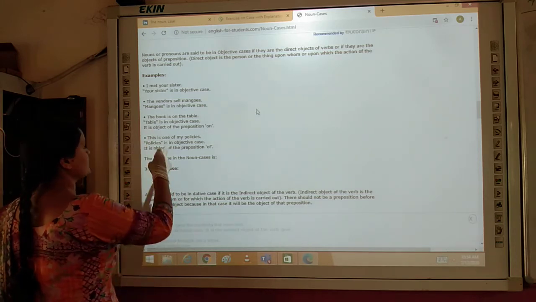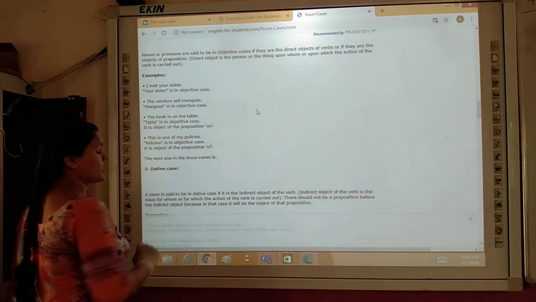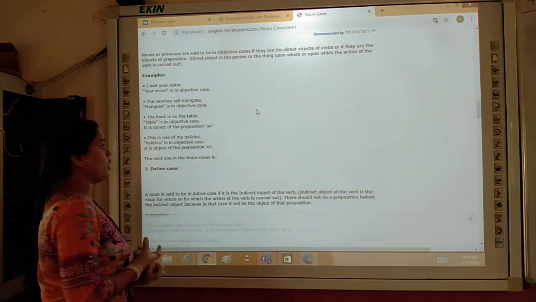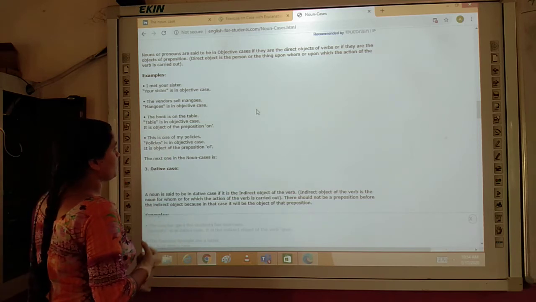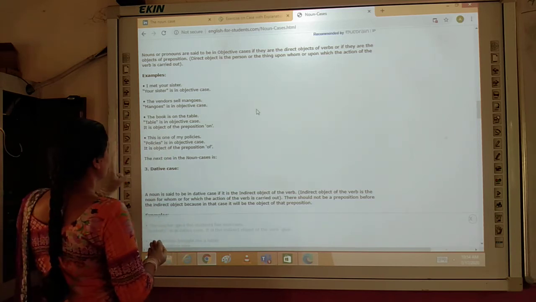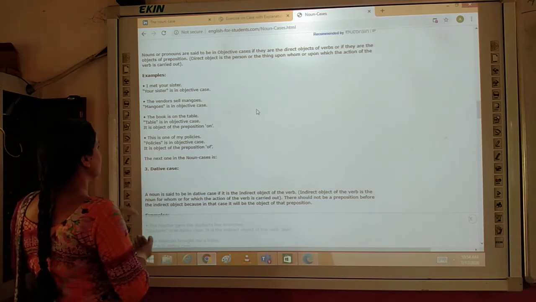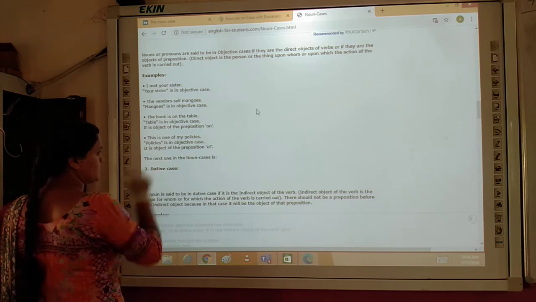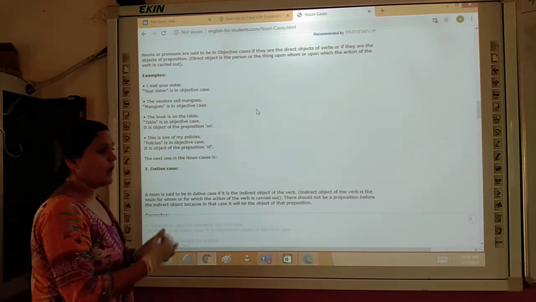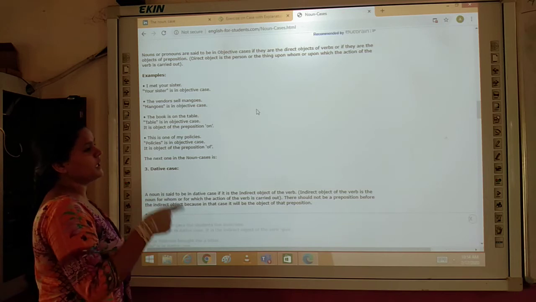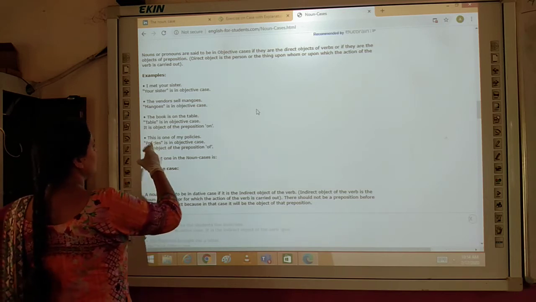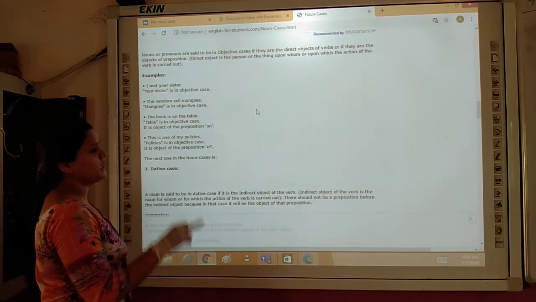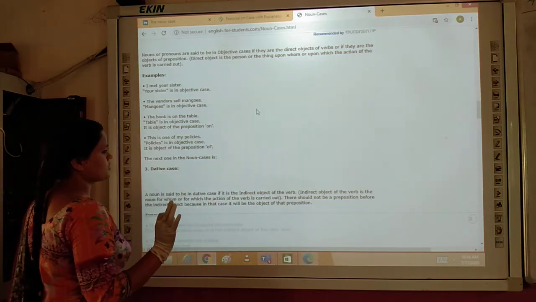Next, the book is on the table. Here, the book is nominative case and is on the table. Who is the object? Table is the object. So table is in objective case. This is one of my policies. So here the word this is a pronoun, and here the pronoun is in nominative case. And in the same sentence, the word policies is in objective case. Understood, class?